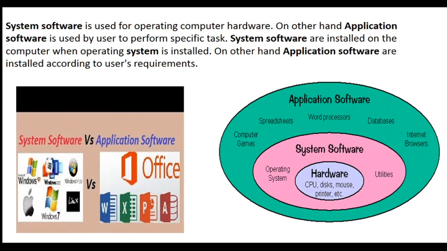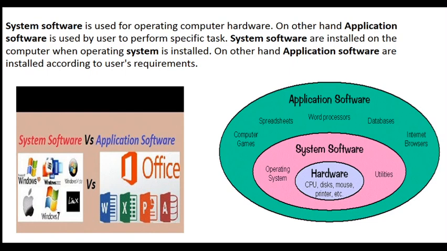There are many application software available. You can see here I put a graph and an image. First, I will explain the graph. Look at this graph: hardware, CPU, disk, mouse, printer, these are all hardware parts, and then system software, your operating system.